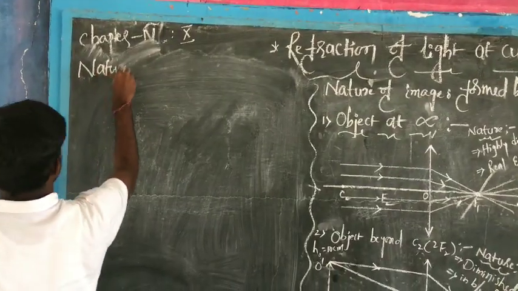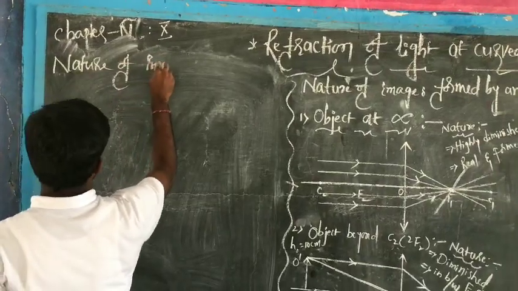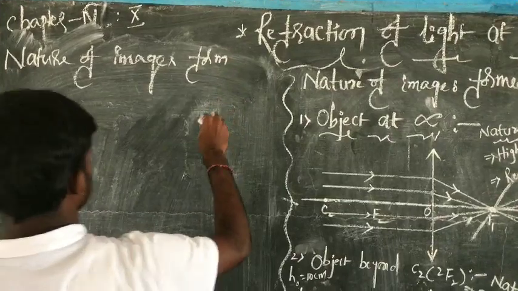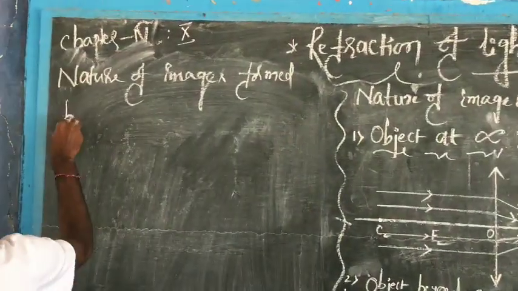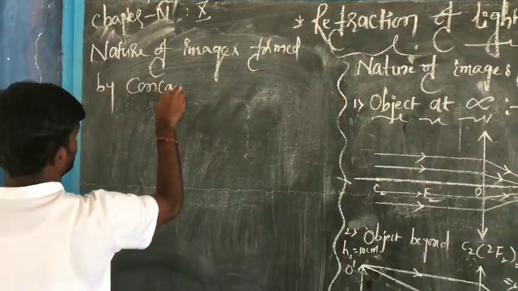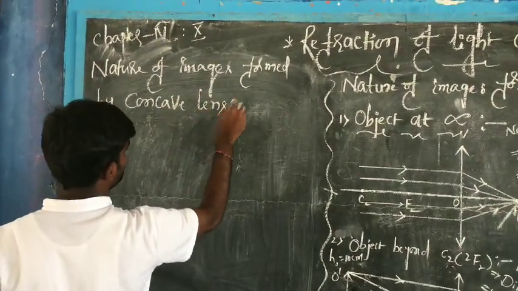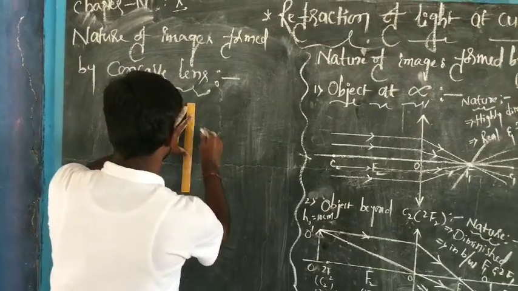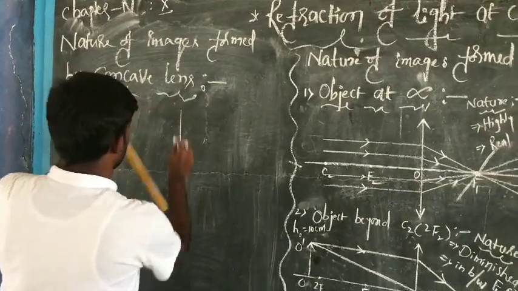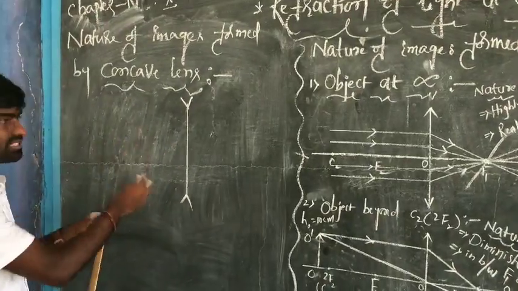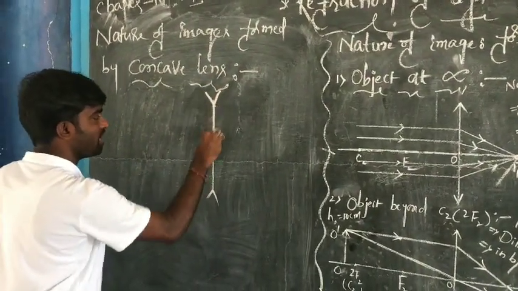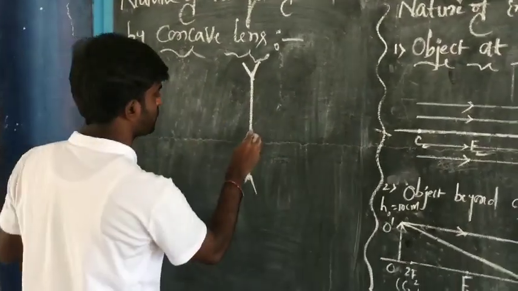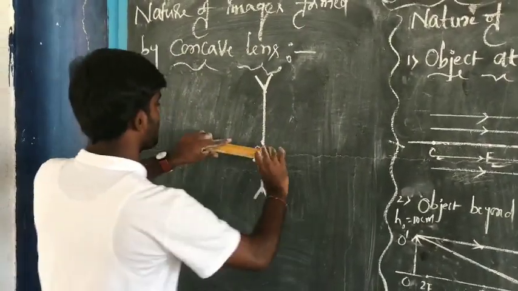Now, images formed by concave lenses. So I am going to take a concave lens, which is also known as diverging lens. The symbol itself infers that it is a diverging lens. Let it be its optical center.